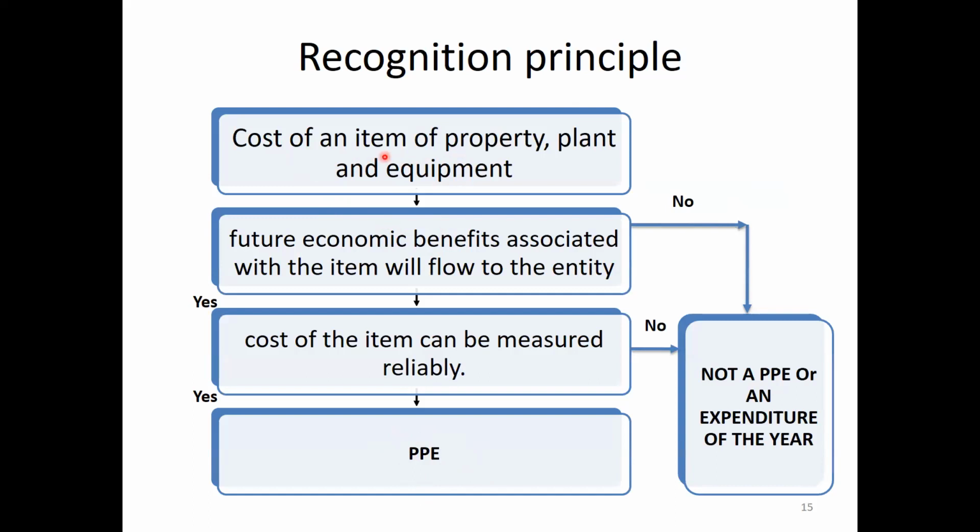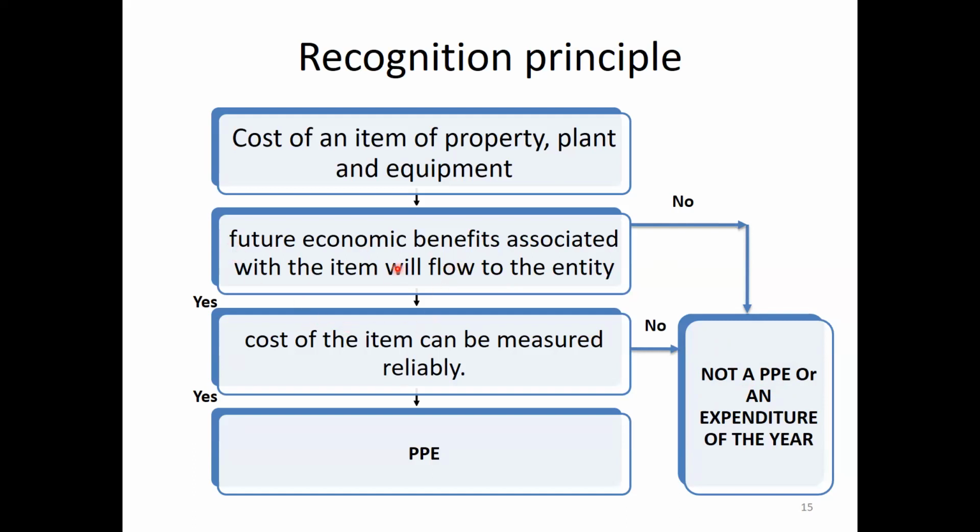If the answer is yes, then we move to here. Future economic benefit associated with the item will flow to the entity. In the future, are there any economic benefits? If the answer is no, it cannot be categorized as PP; it is an expenditure of the year.